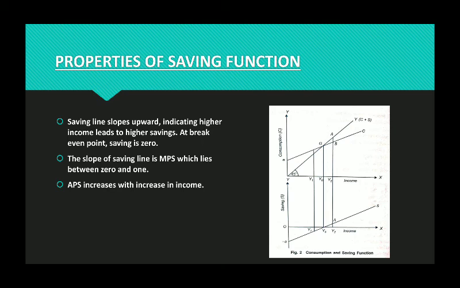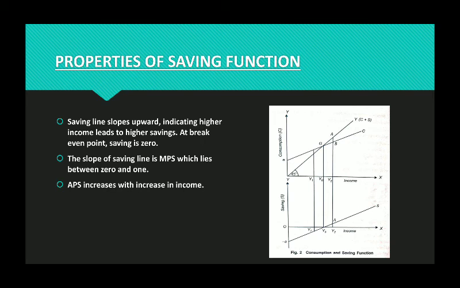So, suppose your income is 100 and you are consuming the entire 100, then at that point, what will be your saving? Nothing. In the diagram also you can see that at point G, your income and consumption are equal. So, your saving is 0 at Y0. The saving line is intersecting the horizontal axis, that means 0 saving. Before the Y0 level of income, your consumption line is above your income line. That means you are consuming more than your income. That is why the saving line starts with a negative portion, which is called dis-saving.